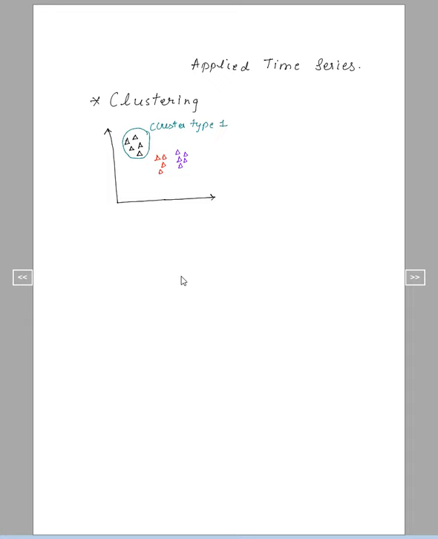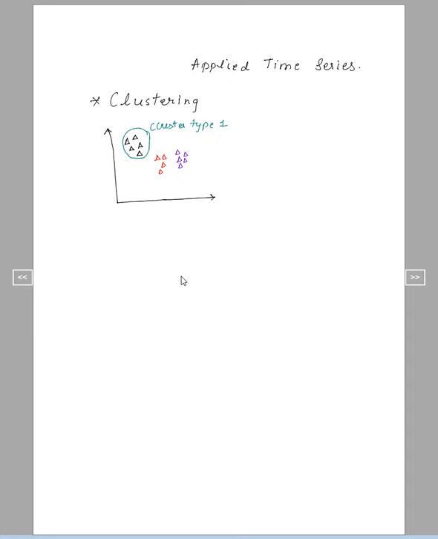So this is cluster type 1, right? And now this cluster can be anything. For example, if you have a set of cars, it may be SUVs, or highly loaded vehicles, or those used in F1 races. Or maybe it may be a set of fruits: those high in vitamin C, or seasonal in nature, or some available all throughout the year.